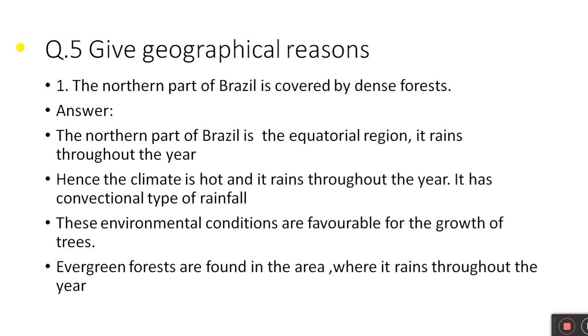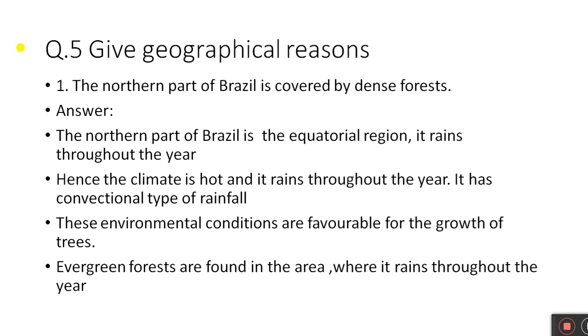Question number 5. Give geographical reasons. First question. The northern part of Brazil is covered by dense forests. Answer. The northern part of Brazil is the equatorial region. It rains throughout the year. Hence, the climate is hot and it rains throughout the year.